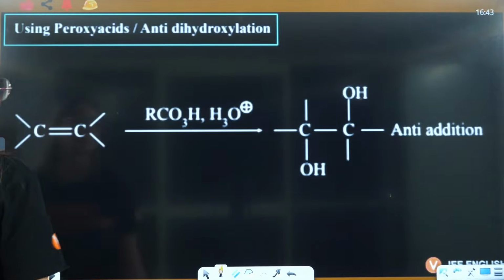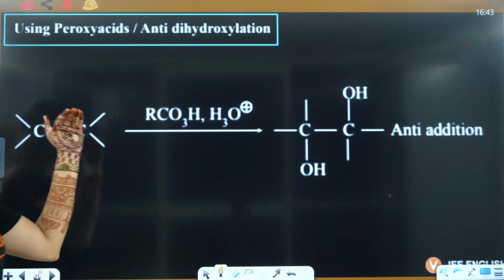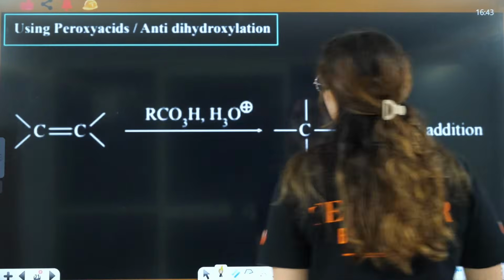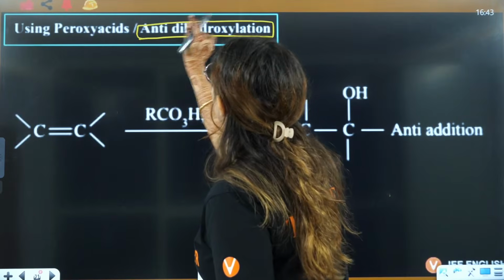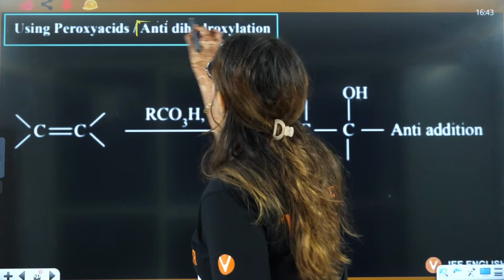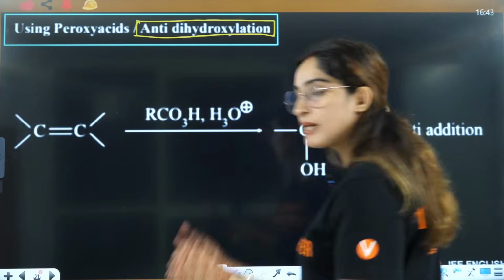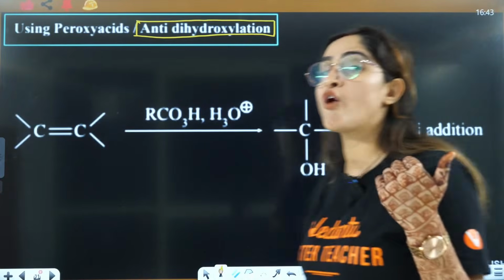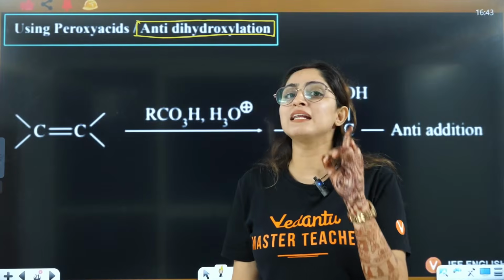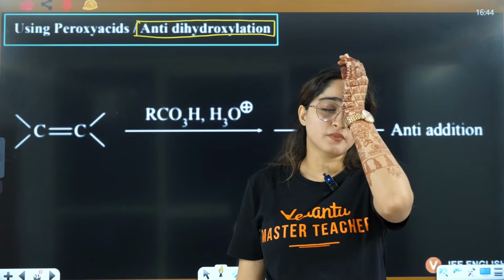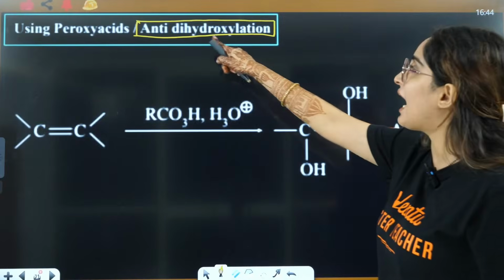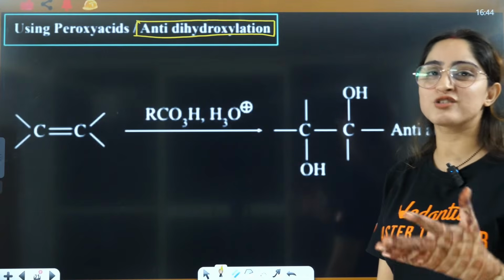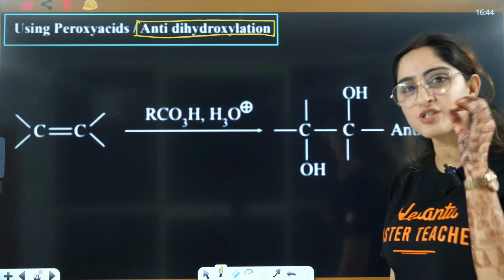Okay, now this is a very important question, that is anti-dihydroxylation. So syn dihydroxylation was there in KMnO4, or in case of osmium oxide you have syn dihydroxylation, I am saying. Dihydroxylation: di means to give, right?